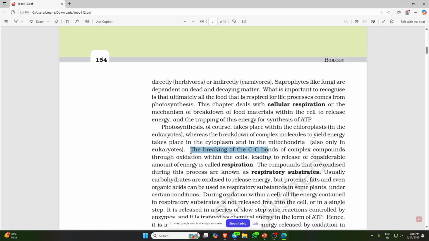In more scientific terms, respiration is the breaking down of the carbon-carbon bonds of complex compounds. What complex compound? Glucose, through the oxidation process. Oxidation means oxygen is involved, the presence of oxygen. In that case a considerable amount of energy is released. The whole process of breaking down carbon-carbon bonds in the presence of oxygen is called respiration.